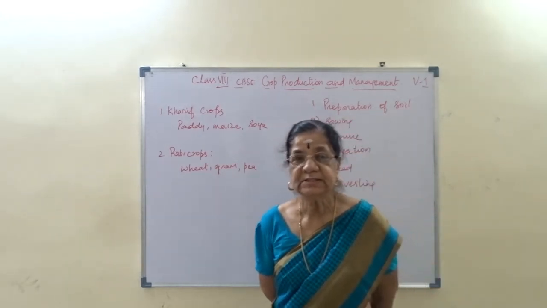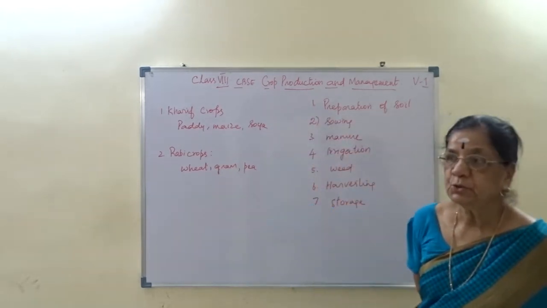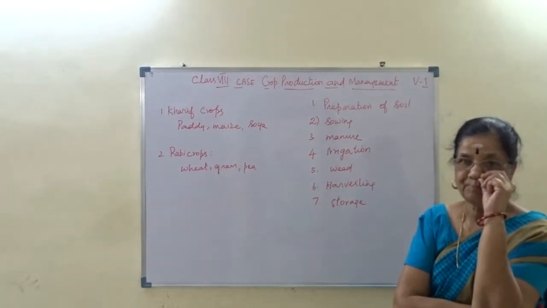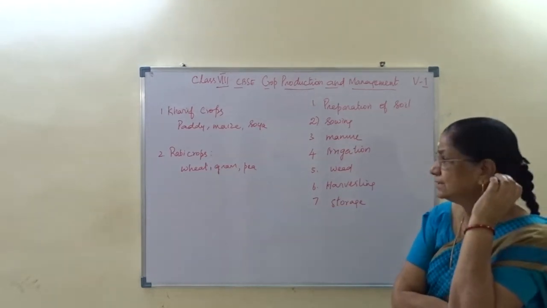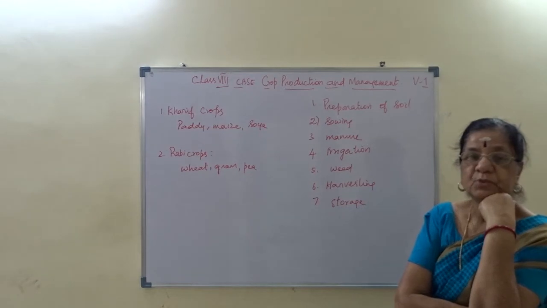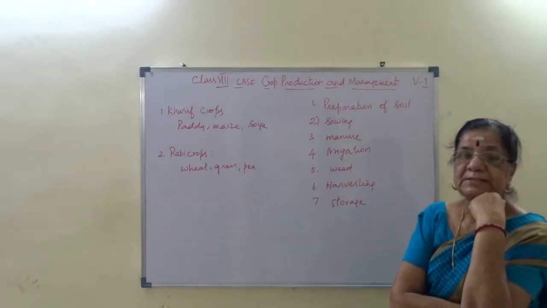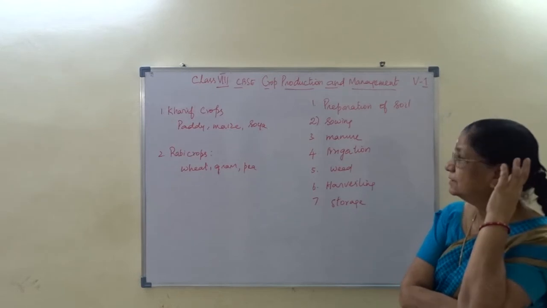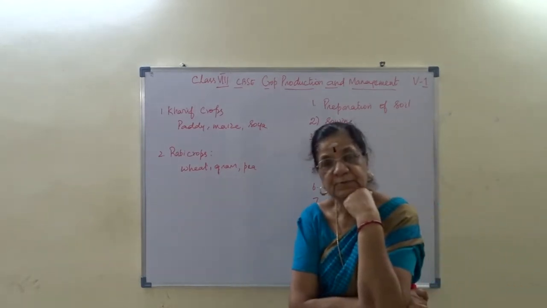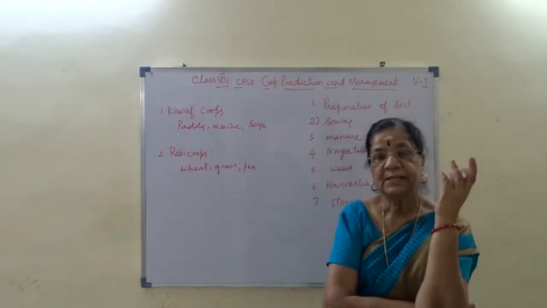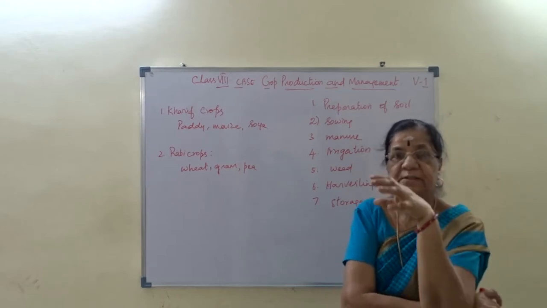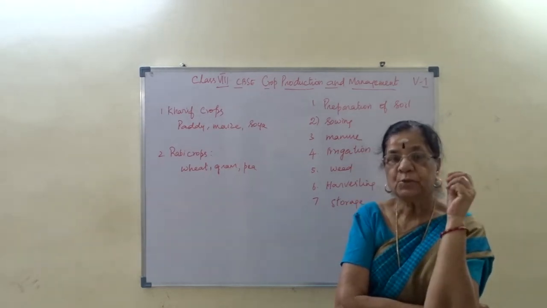Now this crop, we have two types. One is called kharif crop. Another one is known as rabi crop. Plants which are grown in rainy season are called kharif crop. These plants need more water to be retained for growth.